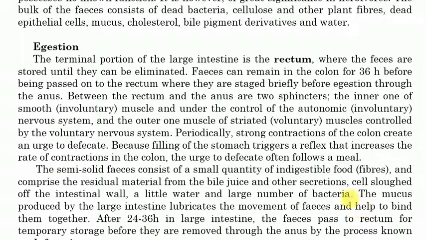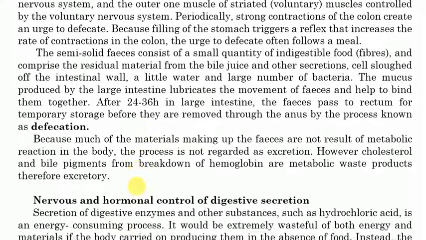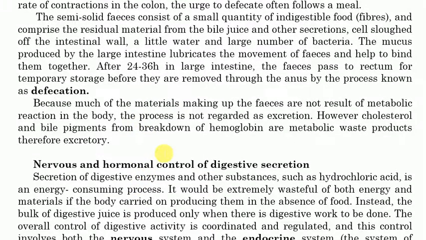After 24 to 36 hours in the large intestine, the feces pass to the rectum for temporary storage before they are removed through the anus by the process known as defecation. So by the process known as defecation, the feces are removed out.